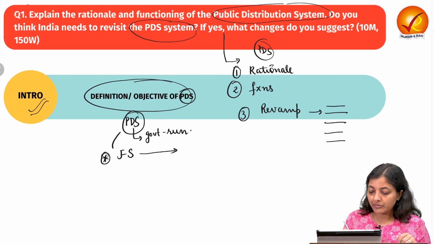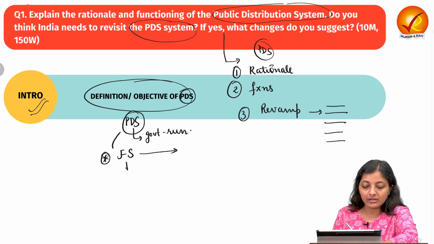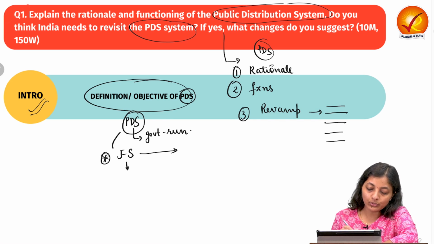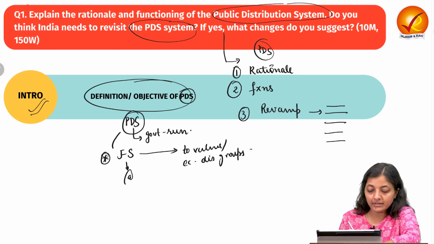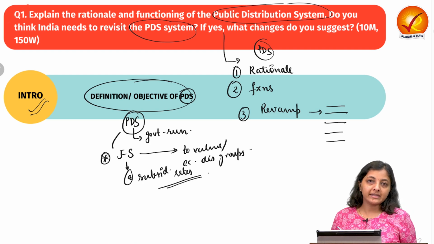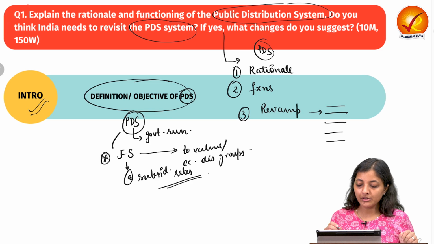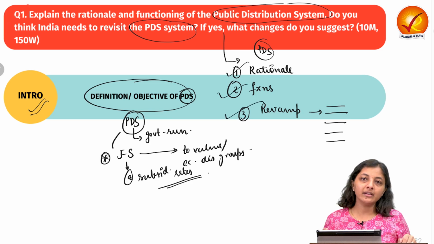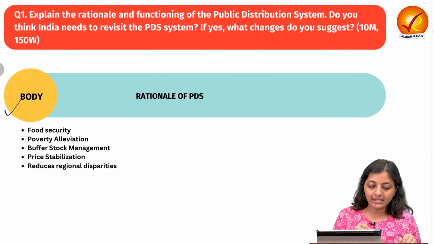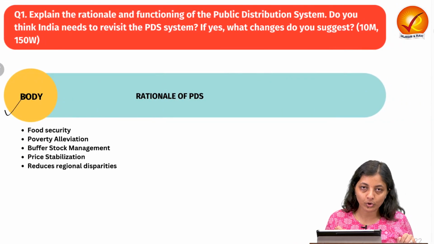By providing food items and non-food items to the vulnerable section or the economically disadvantaged groups at subsidized rate, highly subsidized rates. So this is the definition of the PDS. Then you can directly write rationale, then functioning and then revamping.